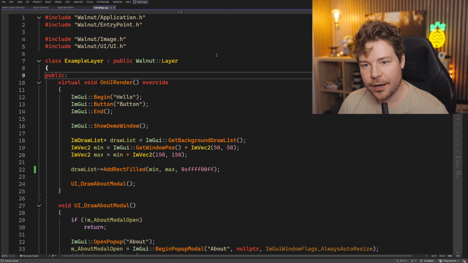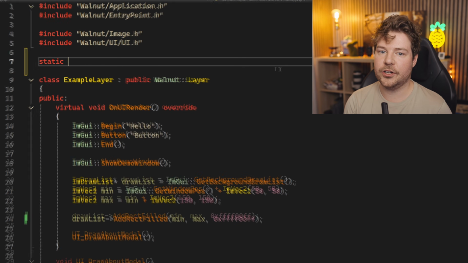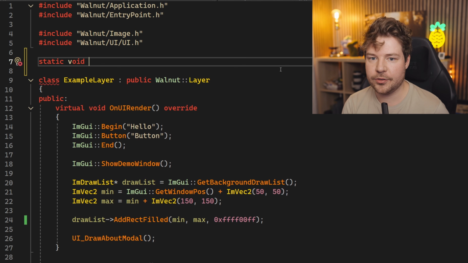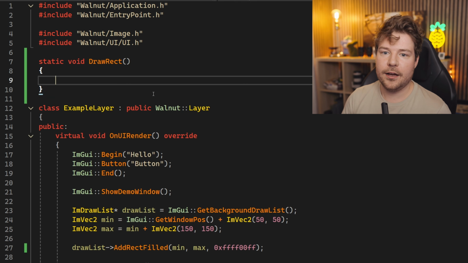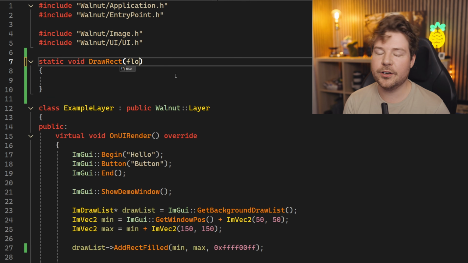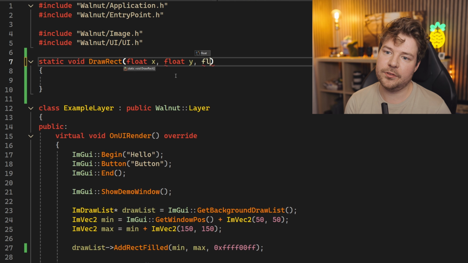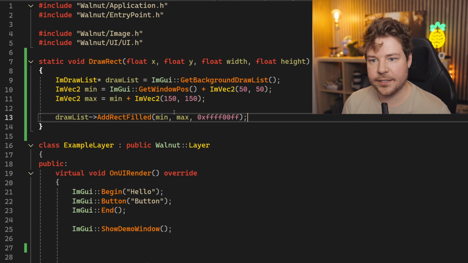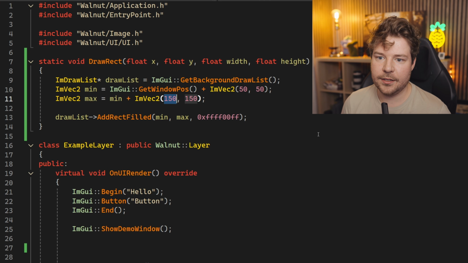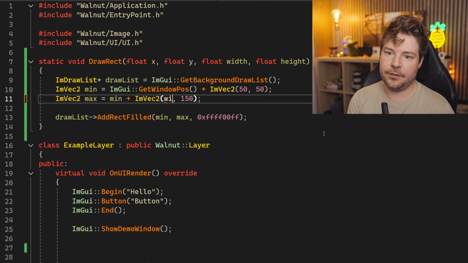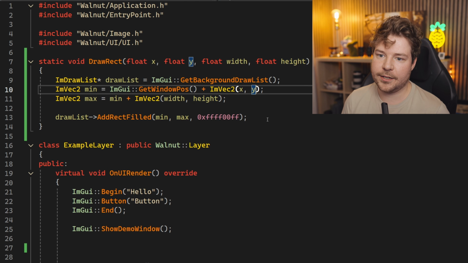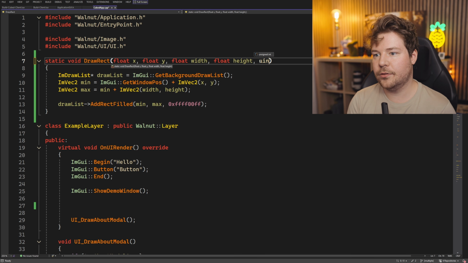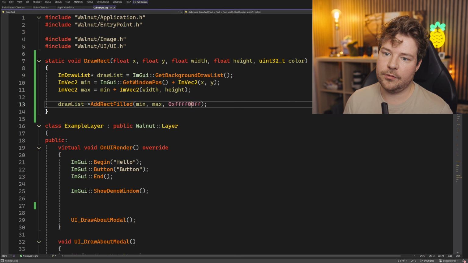So step one, I think, is I want this to now be a function. Let me come out here and I'm just going to do static void DrawRect. We could use GLM here, but I'm going to keep this simple for now. We'll just take in float x, y, and width and height. I'm just going to grab this, paste it into here, and then obviously this is going to be our width and height, and this is just going to be an x and y. And then I'll also take in a color, which I'll write over here.